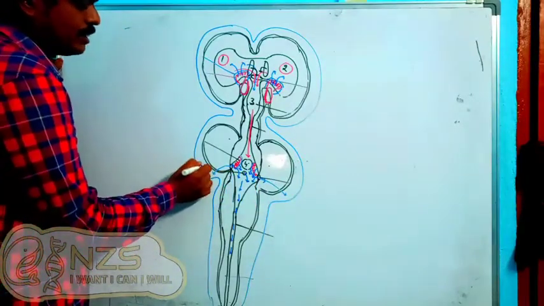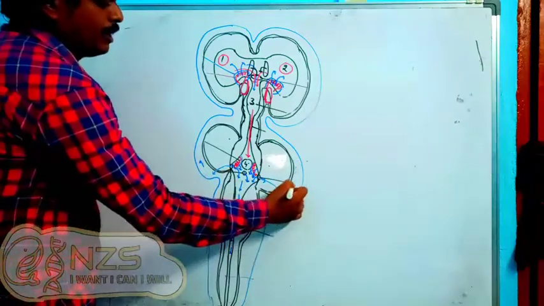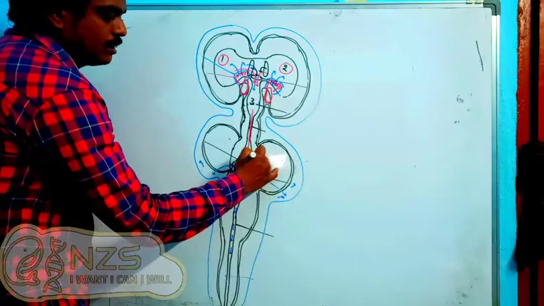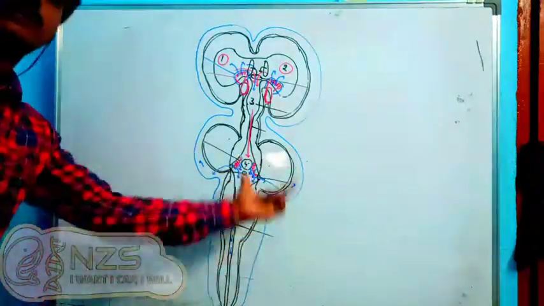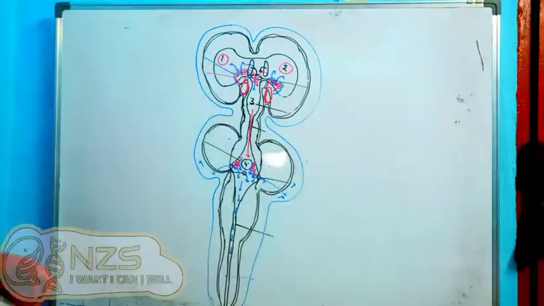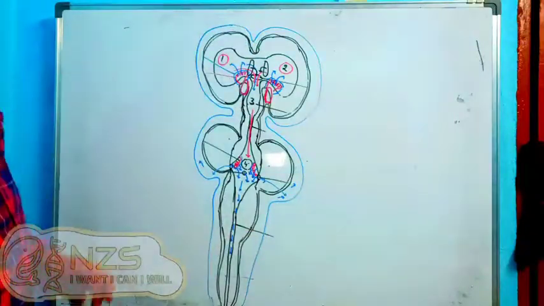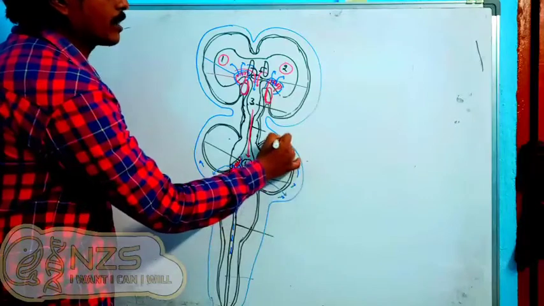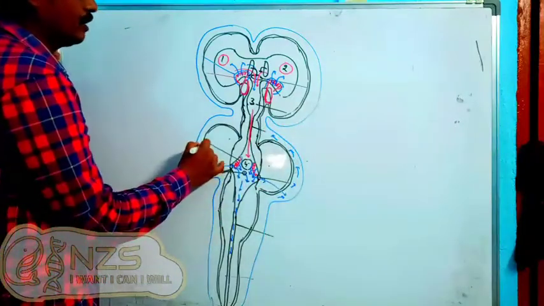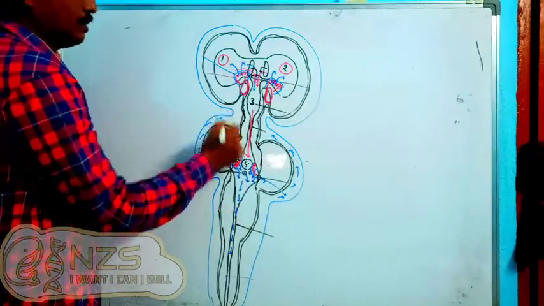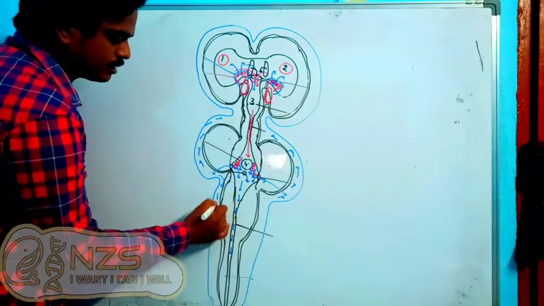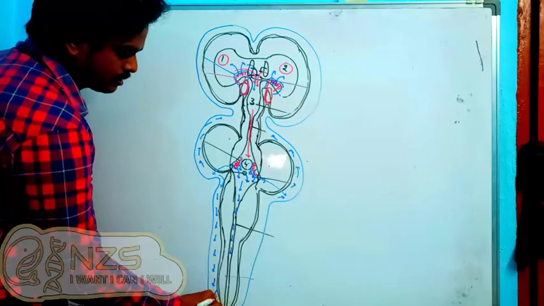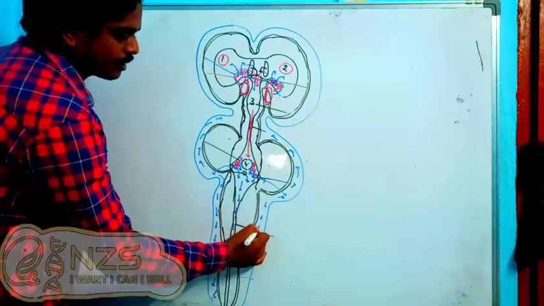Now here we have the cerebrospinal fluid. On the back side I am not showing, I will just show it like this, with an arrow mark. So from the foramen of Magendie it goes to the back side, to the cerebellar subarachnoid space. So it goes out into the subarachnoid space and it starts flowing downward, that is to the spinal cord region, and it will also come up in the same direction.